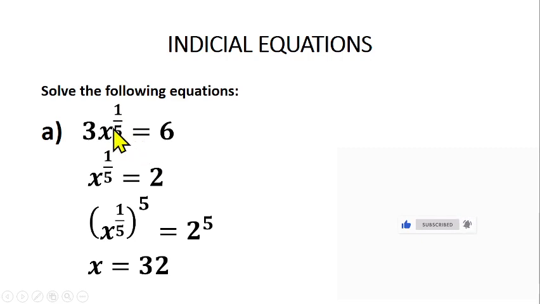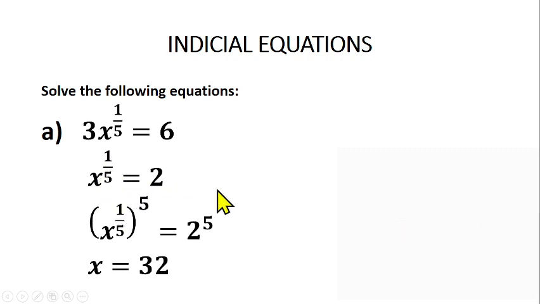So what can we do? We can divide both sides by this 3. So the 3 cancels here, and 6 divided by 3 gives us 2. Then look at this now, we have the fifth root of x. How can we remove this fifth root of x?